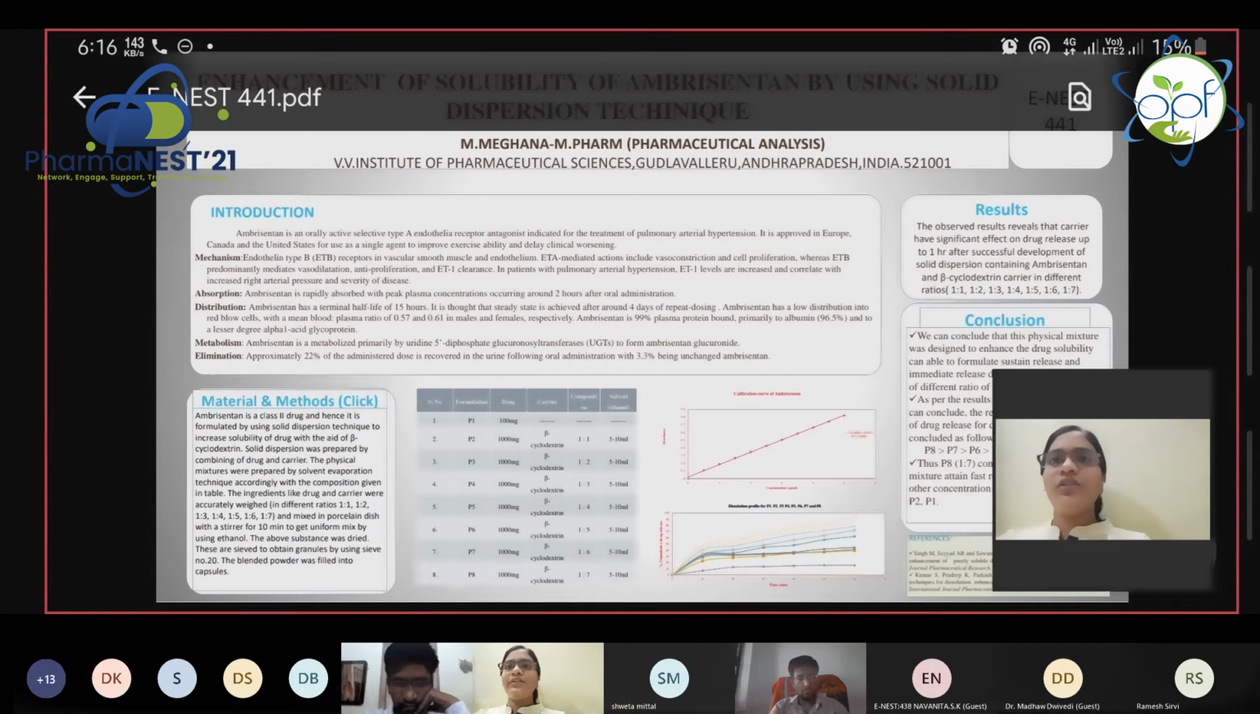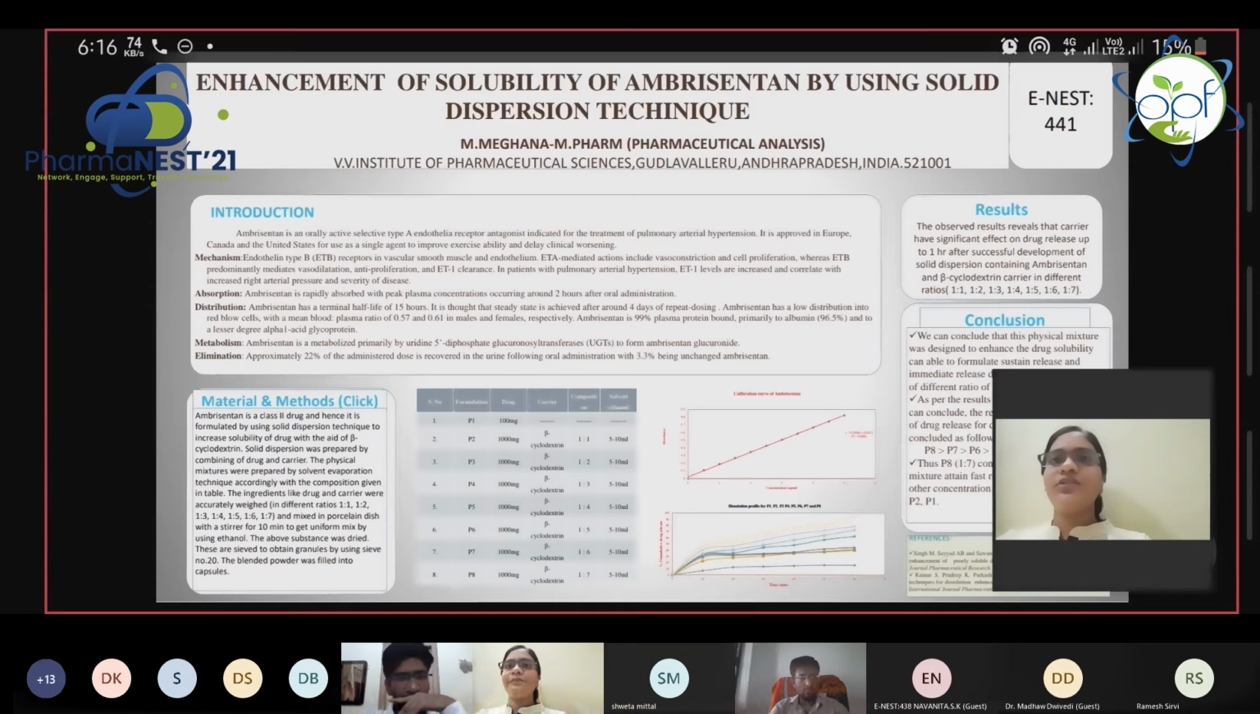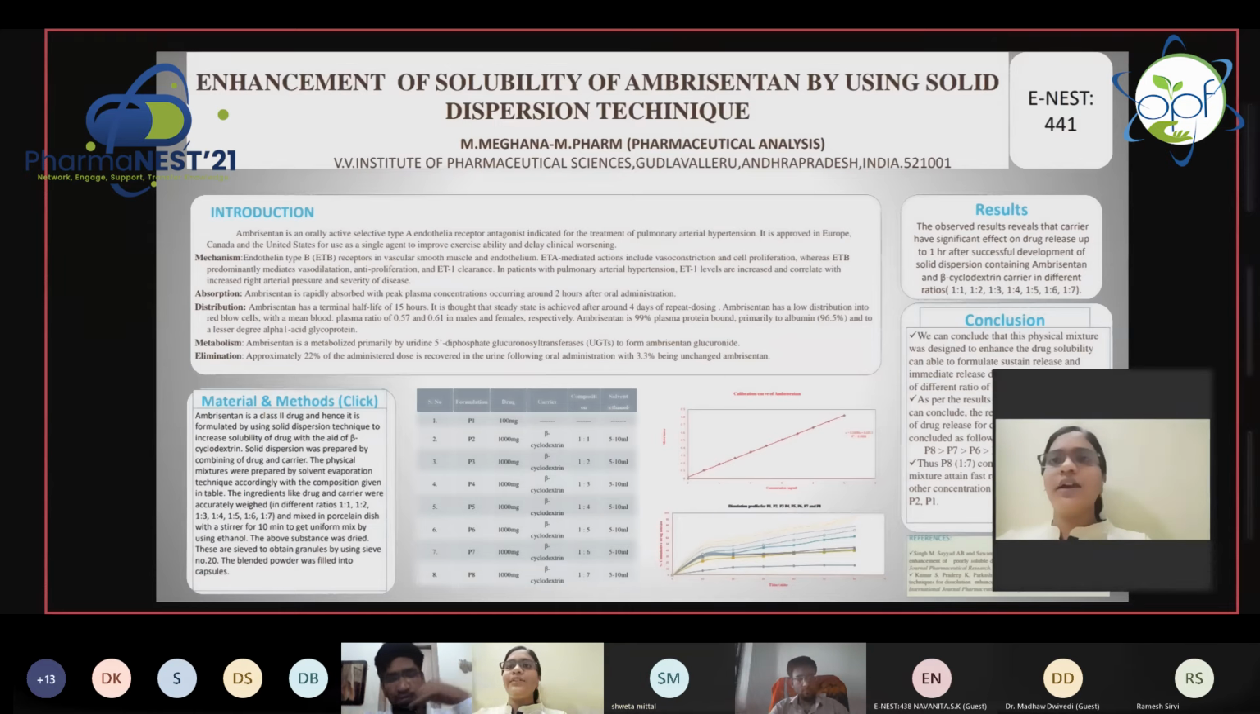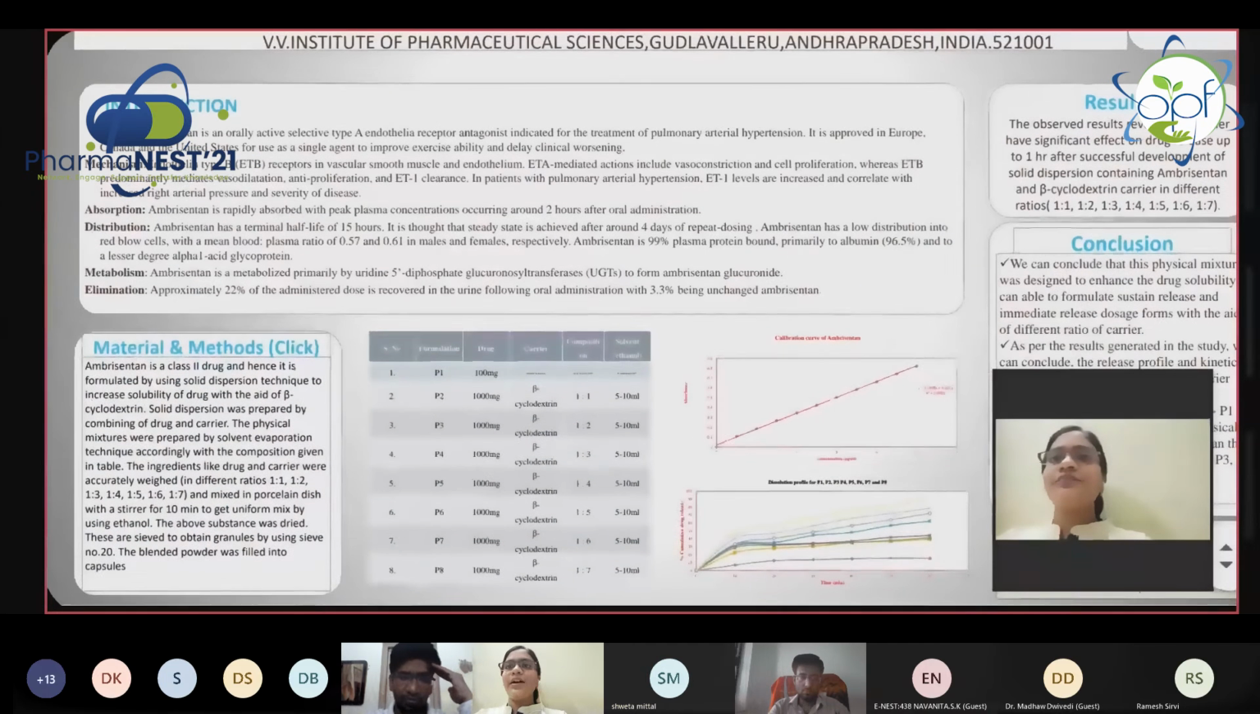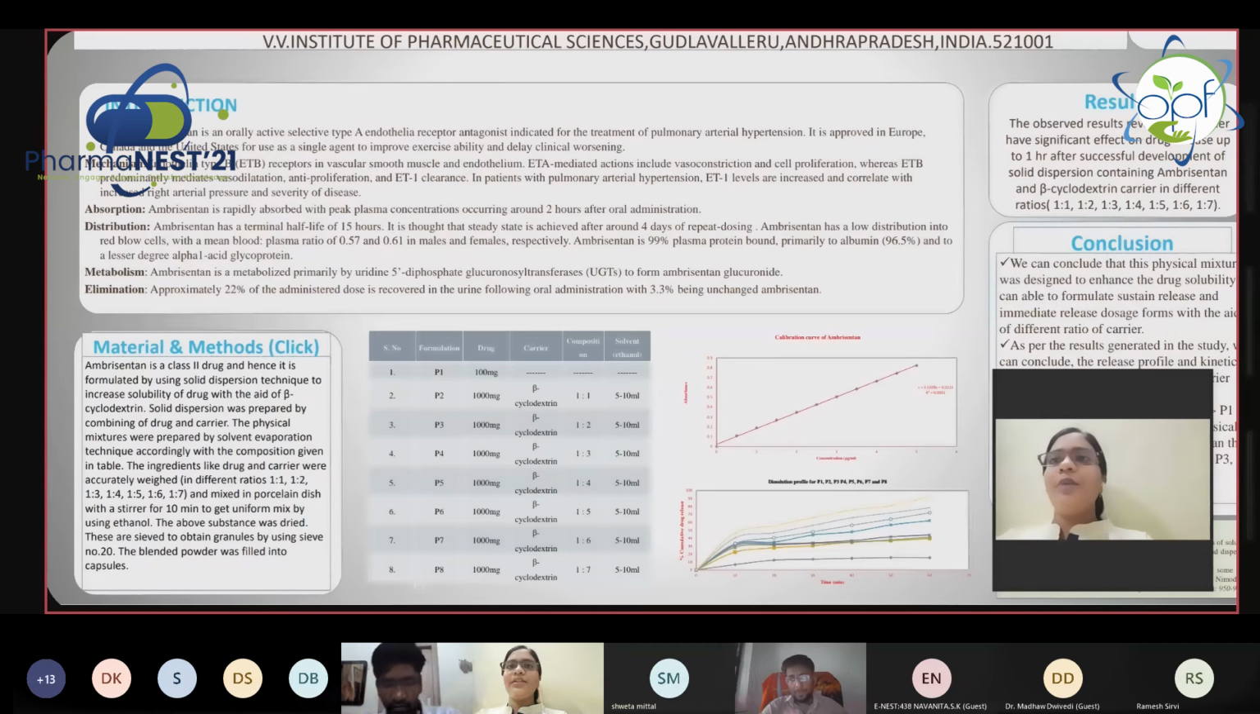Generally, ambrisentan is used to treat pulmonary arterial hypertension. Pulmonary arterial hypertension is nothing but high BP in the arteries of the lungs, and the drug mainly acts on the endothelin A receptor and inhibits it. It is approved in Europe, Canada, the United States, and it is also present in India.